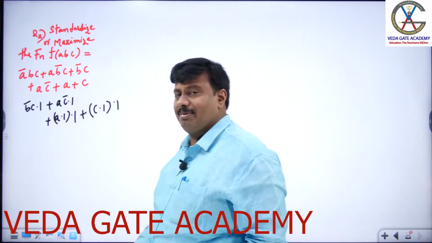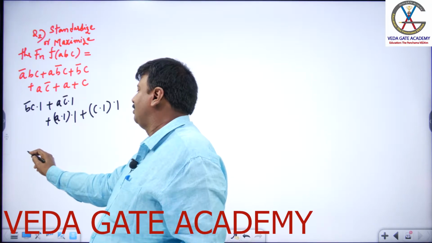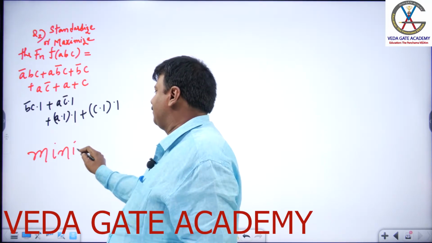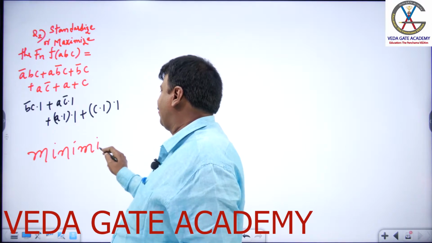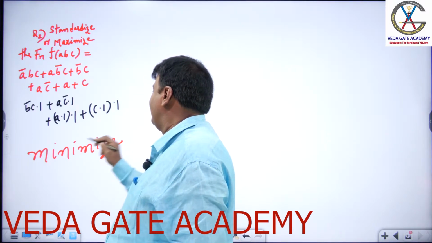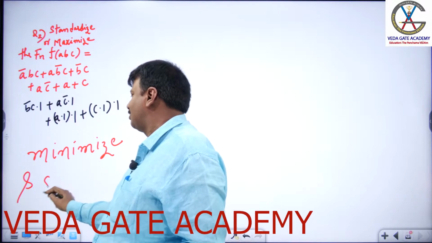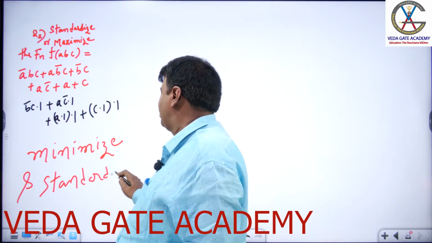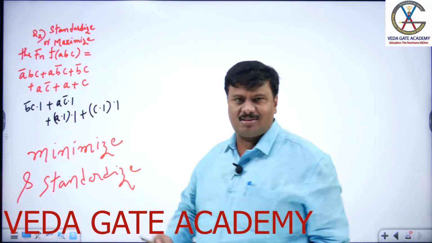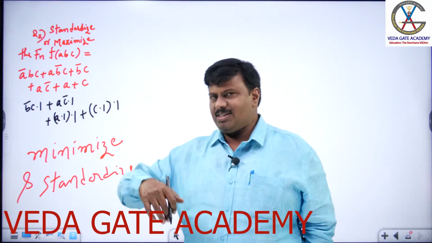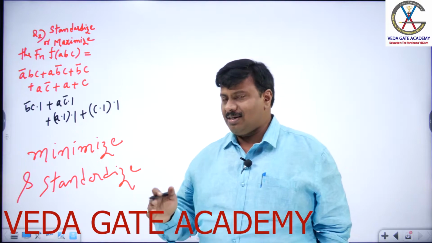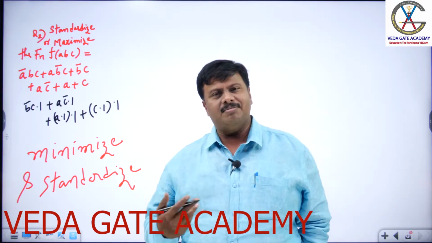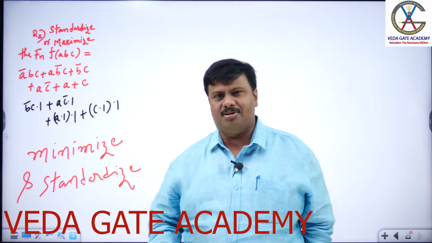I would like to use the method of minimize and standardize. If I minimize the function first, understanding the function becomes easier. If understanding the function becomes easier, I can just give a faster reply.